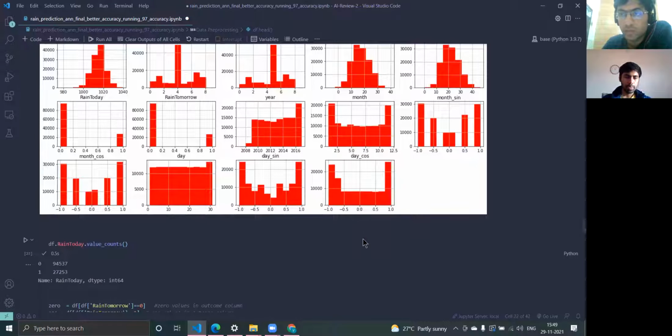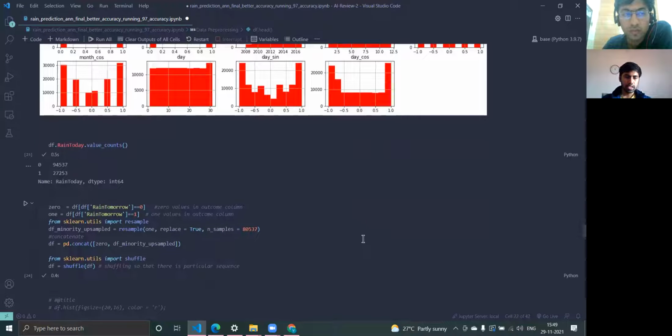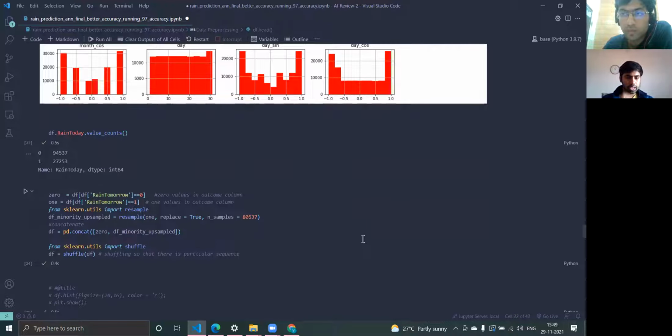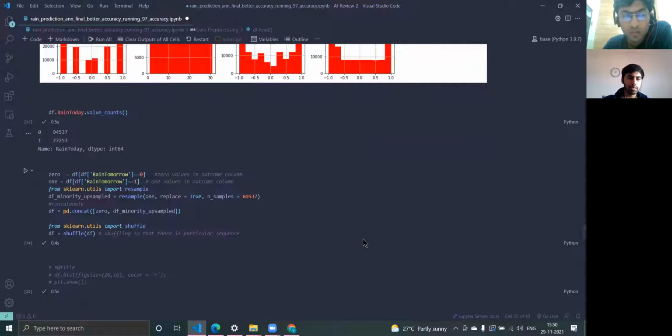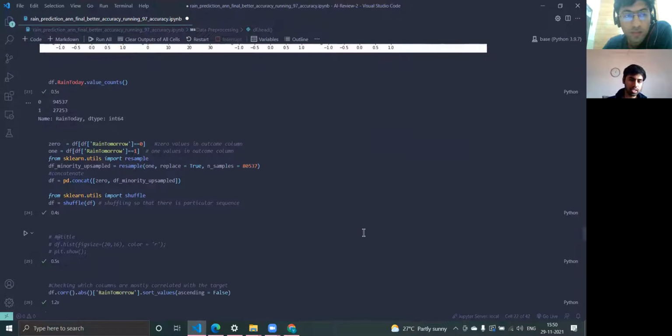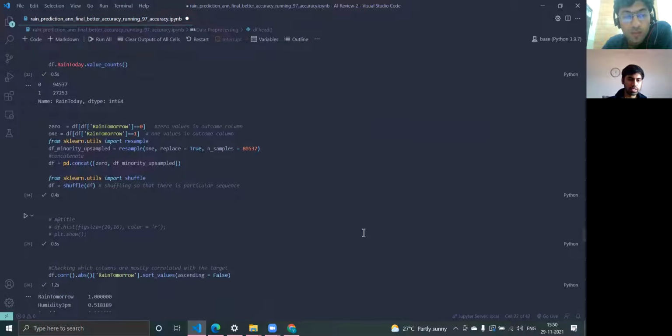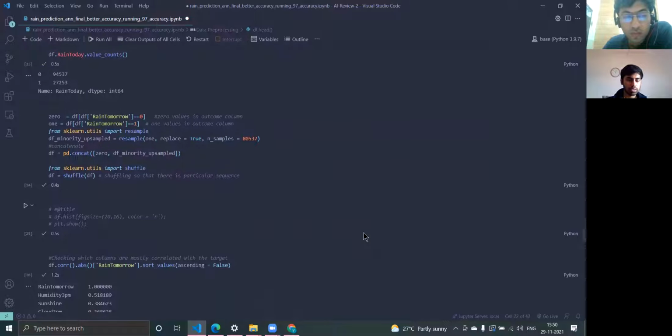And as we can see here, we decided to create another two columns, 0 and 1, that will hold the value of rain tomorrow. As you can see here, if rain tomorrow is false, then 0. If rain tomorrow is true, then 1.